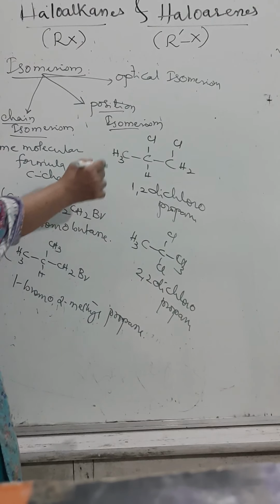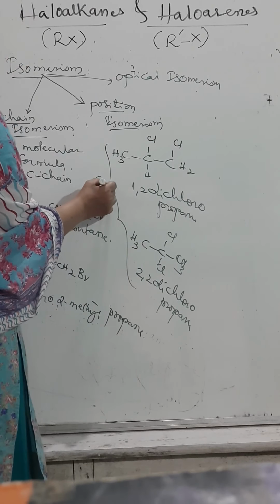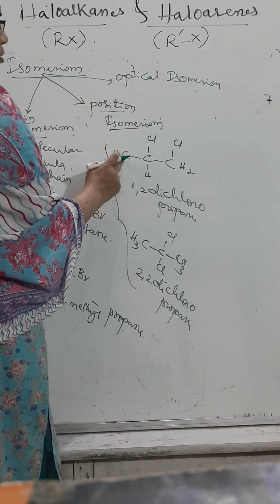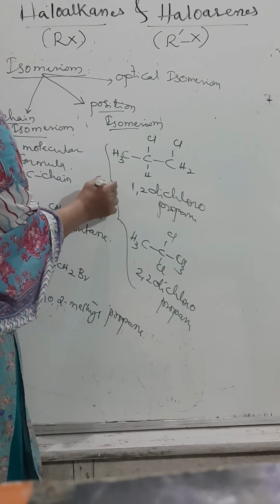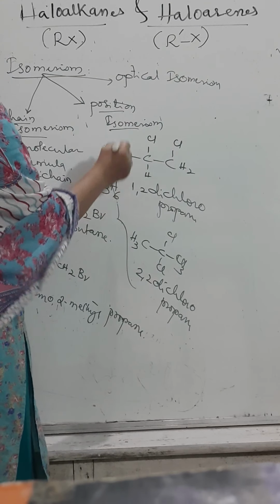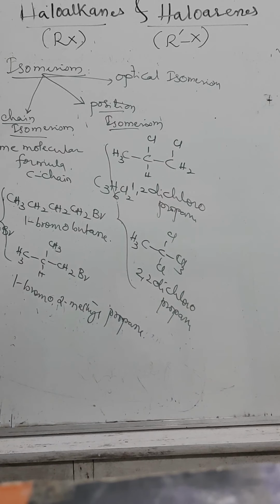What is the molecular formula? How many carbon atoms are there? 3 carbon atoms, 1, 2, 3. How many hydrogens are there? 4 plus 2, 6. How many halides are there? 2. It means that they have the same molecular formula, but the position of the halide group is different.